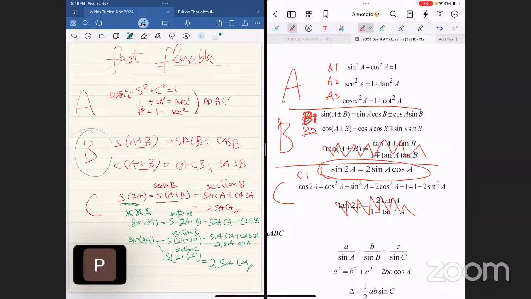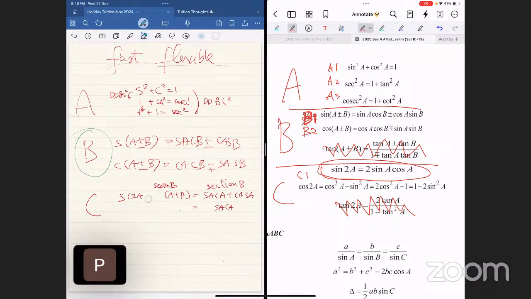We are going to erase and redo. Erase everything here. Okay. Sine 2A is the object of section C. Do this as sine A plus A equals sine A cosine A plus cosine A sine A equals 2 sine A cosine A. Please write this down, get used to it, and then do sine 3A and sine 4A. Okay, do it by yourself.